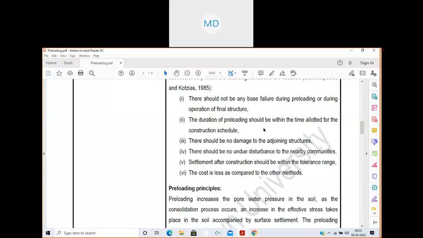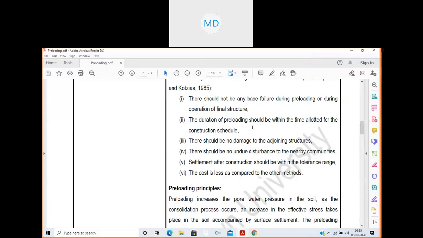The duration of preloading should be within the time allotted for the construction schedule. All of you know, if a project is given to you to complete, you are also given a certain time period, like 1 year or 2 years, and if it is a big project, then some more time.